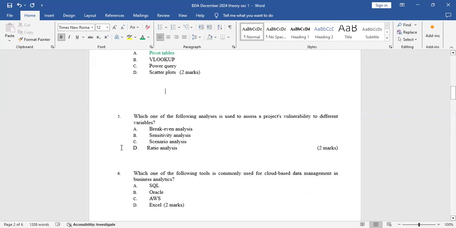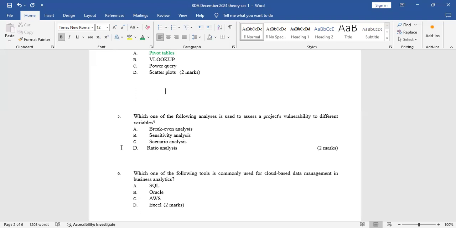Number 5. Which one of the following analysis is used to assess a project's vulnerability to different variables? If you are students here and you get to hear the word vulnerability, then A is break-even analysis. I'll eliminate that, because break-even analysis is used to identify when the company breaks even, which means where total revenue equals total cost.